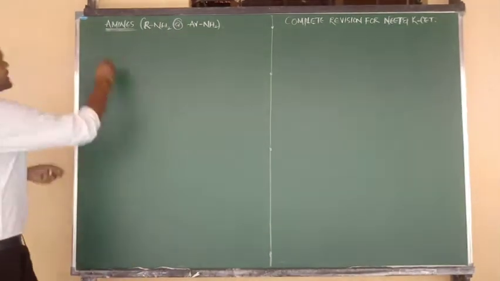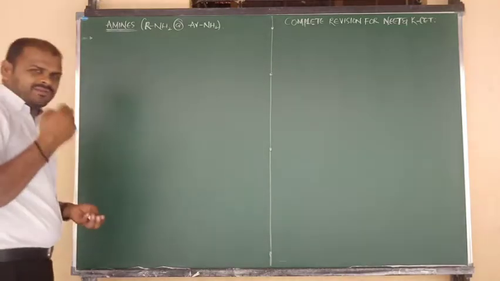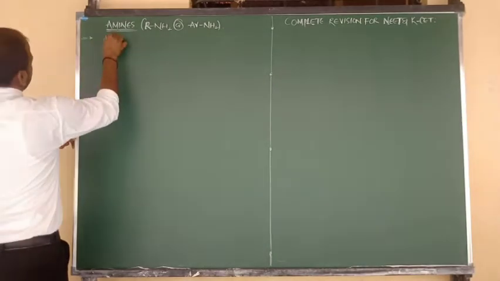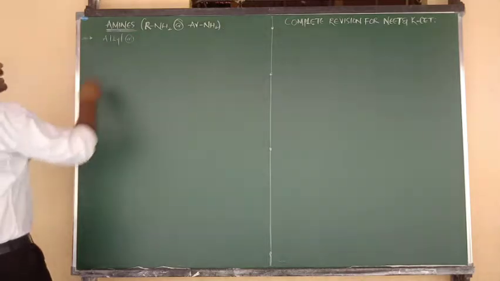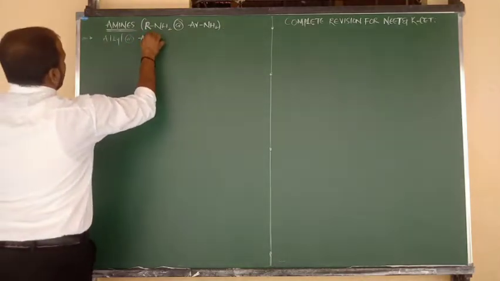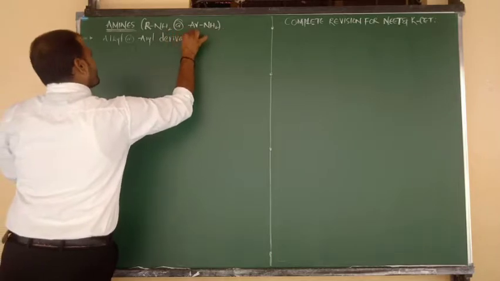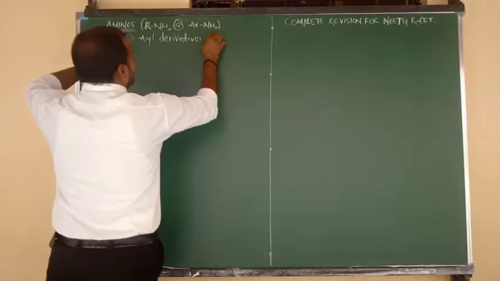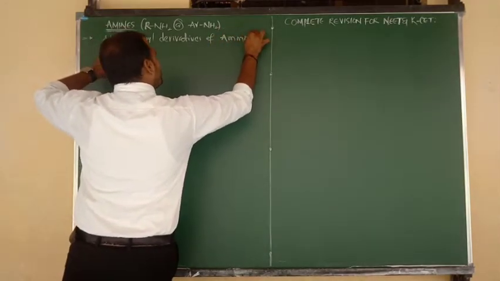Okay. So one small meaning I want to tell you: what is meant by amines? एक definition बता सकते क्या? So amines are nothing but the alkyl or aryl derivatives of ammonia. First of all, मुझे फार्मूला बताइए.